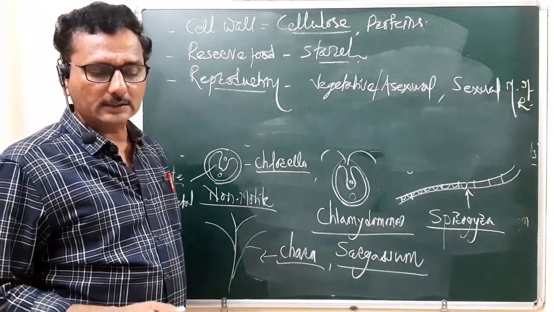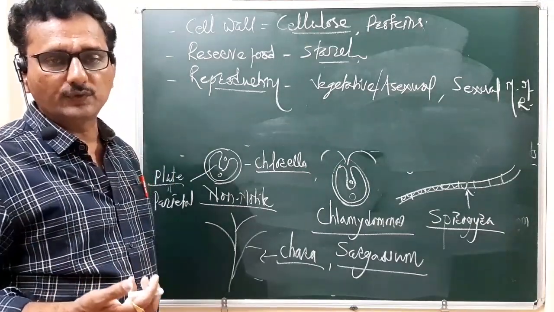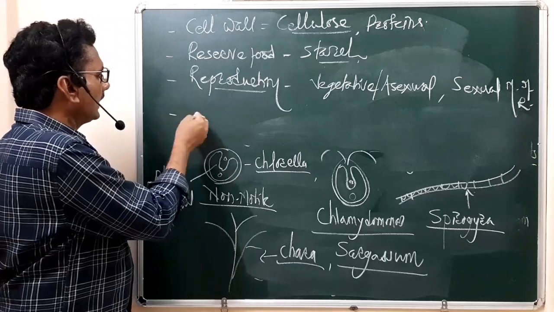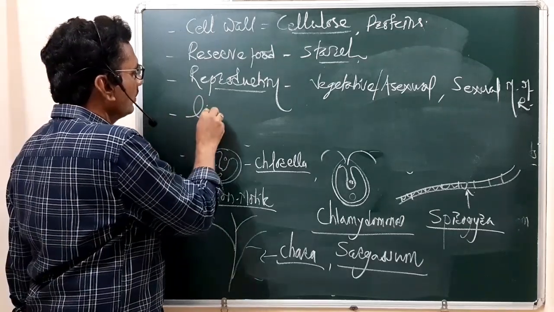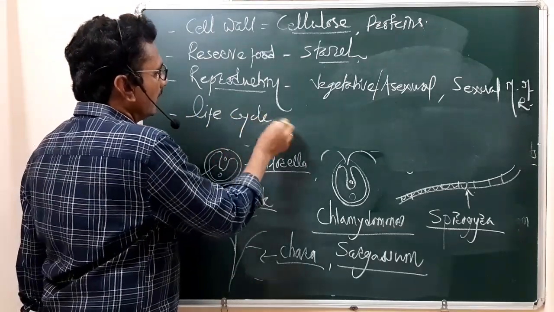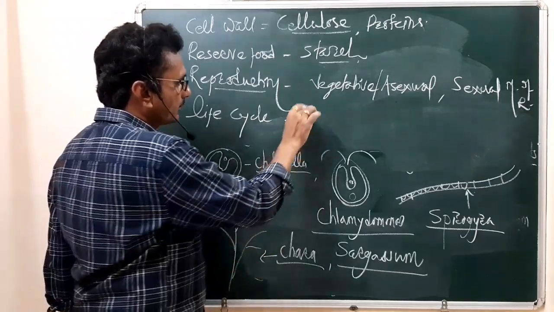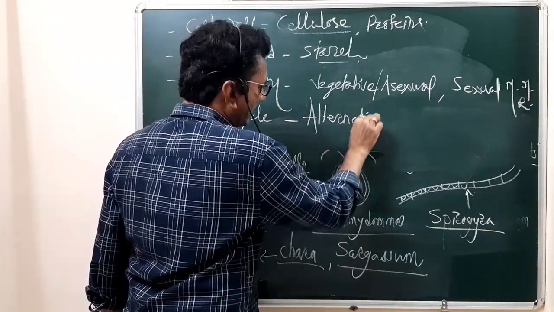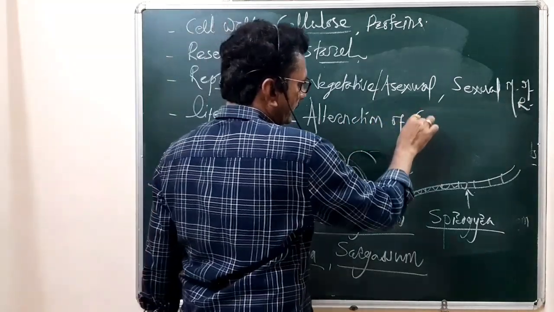Then the next one: in the life cycle, the two phases come alternately. So the life cycle shows the alternation of generations.